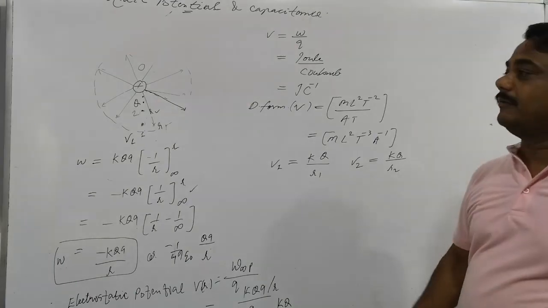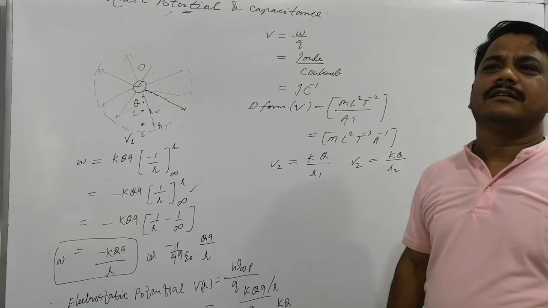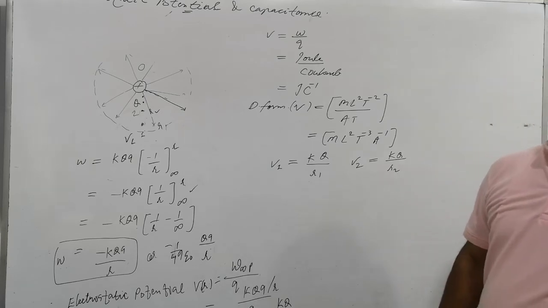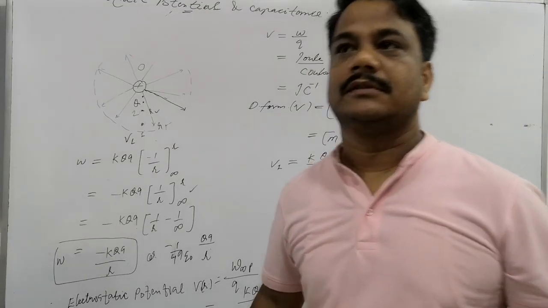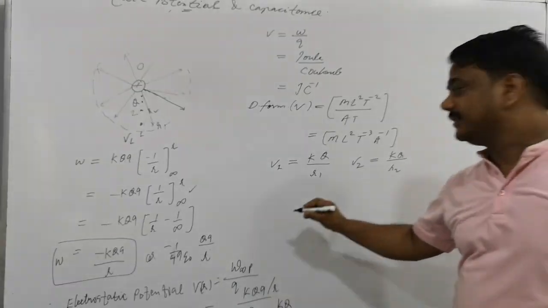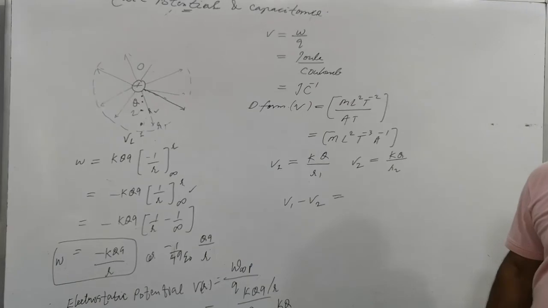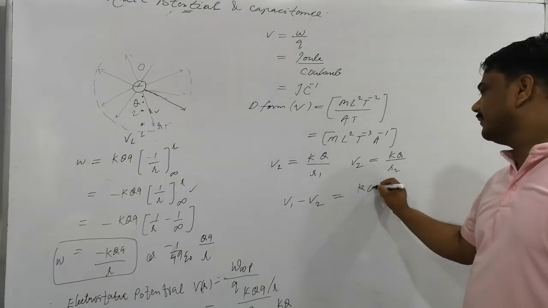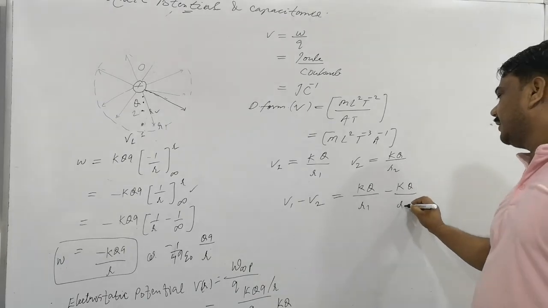So the work done from point 1 to 2 is V1 minus V2. This is called the potential difference. So what is the potential difference? KQ by R1 minus KQ by R2.